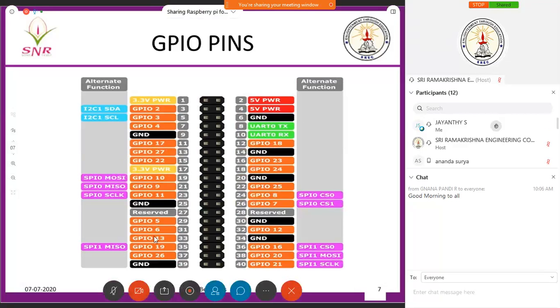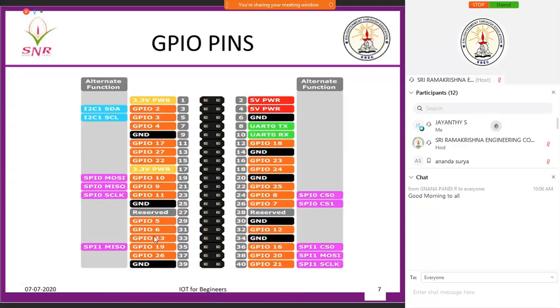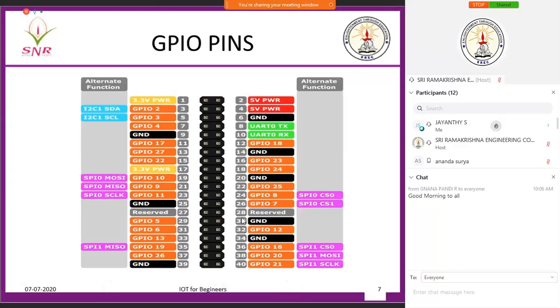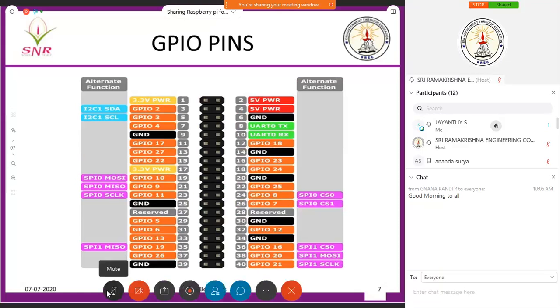The GPIO pins will vary from version to version. When you go from Raspberry B plus to Pi 3 boards, this will vary. You can Google and see that these GPIO pins will vary, whereas the board pins will not vary. So if I set up the mode as board, my pins will not vary. Whereas if you set it up in the program as BCM, the pins will vary and you have to be changing your program. That is the difference. Now I'll refer to this back and front when we go for programming.